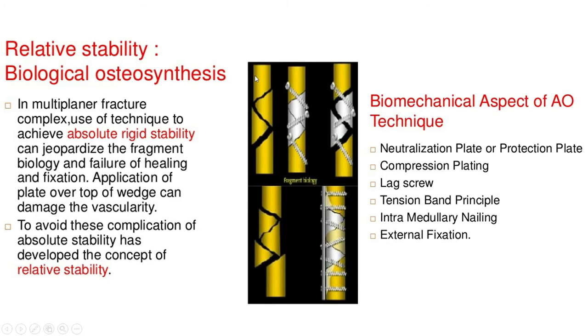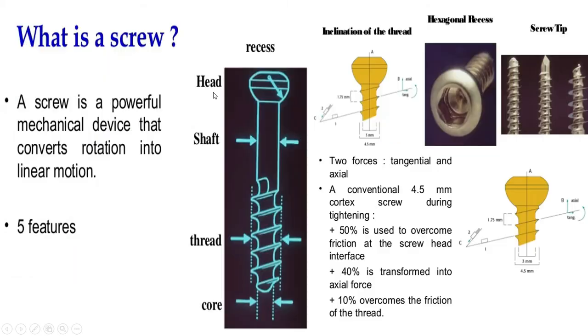Okay, so what are the fracture fixations? The fracture fixation mode most used is the plate. So a plate can be used as a neutralizing plate or protecting plate, as a compression plate, as a lag screw plate, as a buttress plate, in tension band wiring principle, and we can use it for fixation as an intermediate device or external fixator. I will discuss this one by one. And this fracture fixation is called biological osteosynthesis. I already took a class on this.